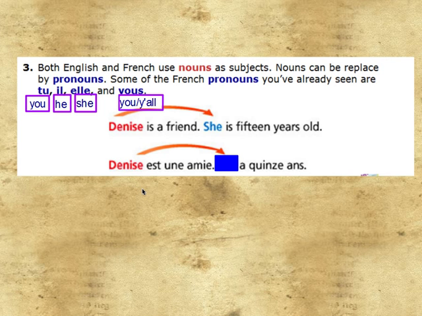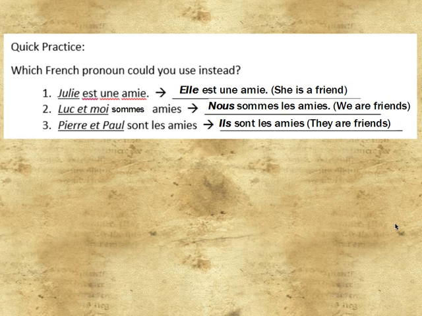Same thing can happen in French and will happen in French. Instead of saying Denise est une amie and then repeating Denise a 15 ans, to say that Denise is a friend and Denise is 15 years old, we can, instead of using Denise again, use the French subject pronoun for she, which is elle. Again, this is something you do all the time in the English language. You just need to get used to the new subject pronouns and memorizing what they mean so that you can also do them in the French language. Let's go ahead and try that real quick.